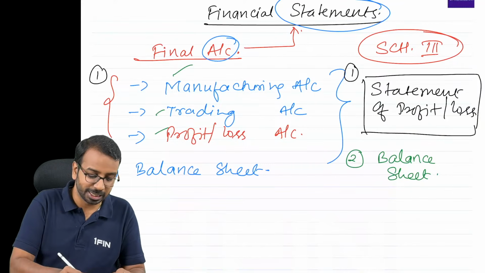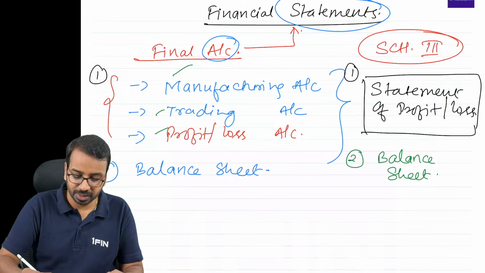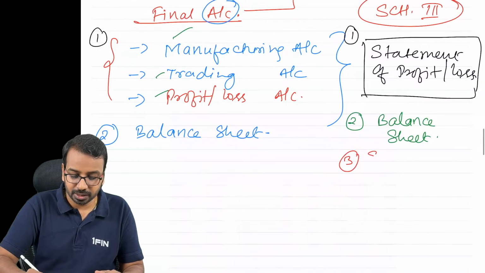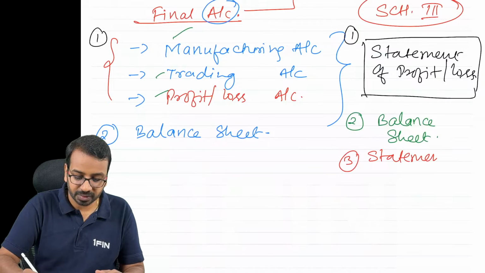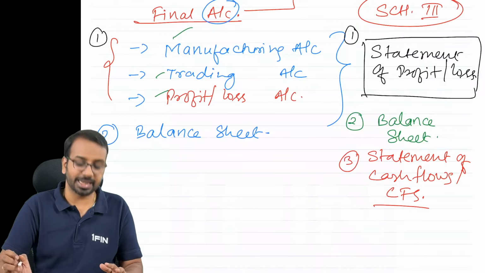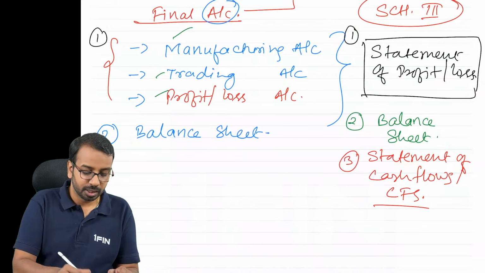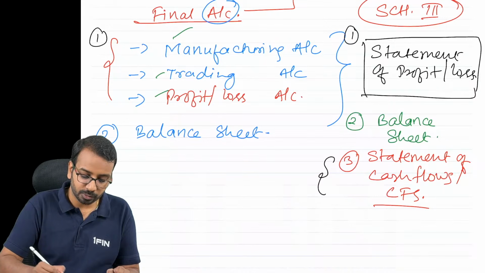Apart from this, you will also learn to prepare something called statement of cash flows, or cash flow statement. What does this tell us?